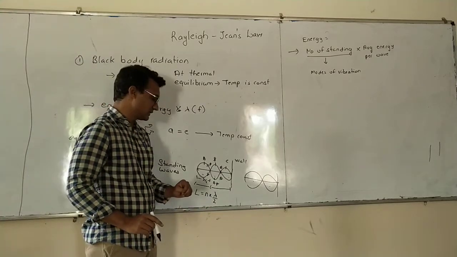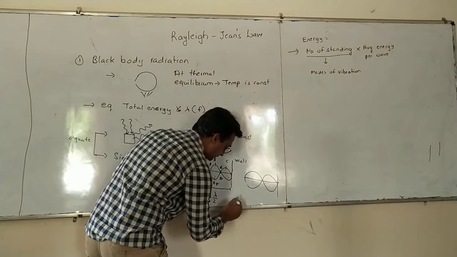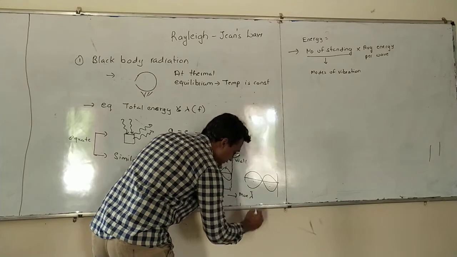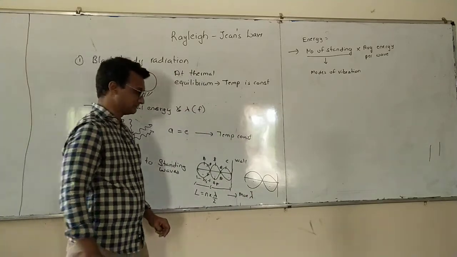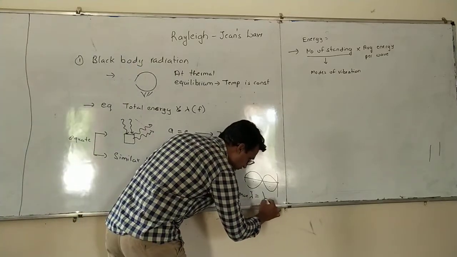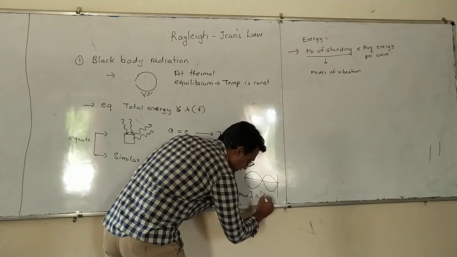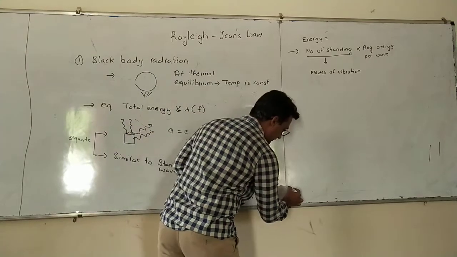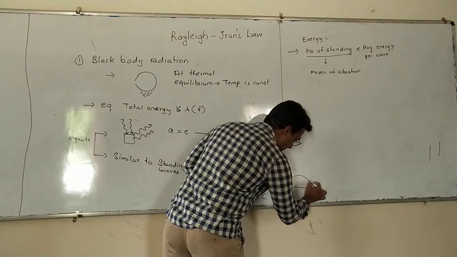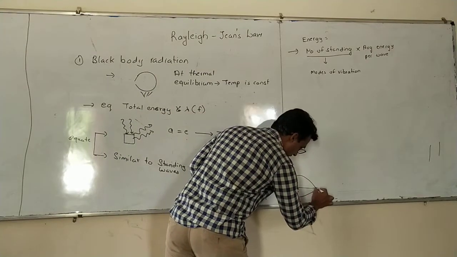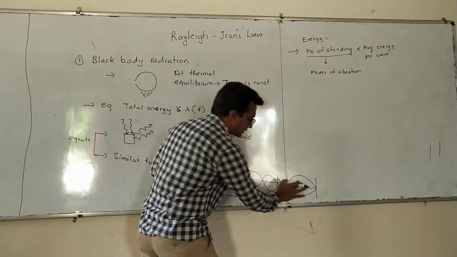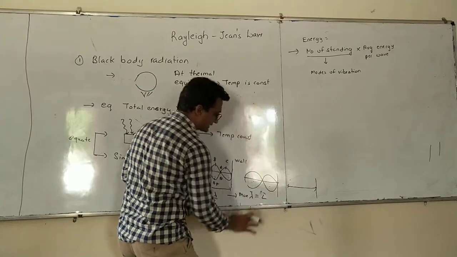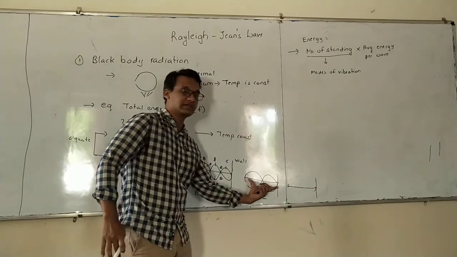Also there is a relation between the maximum wavelength that is possible and the length of that string. It will be equal to the length of that string. In this case, this is the maximum wavelength that is possible.